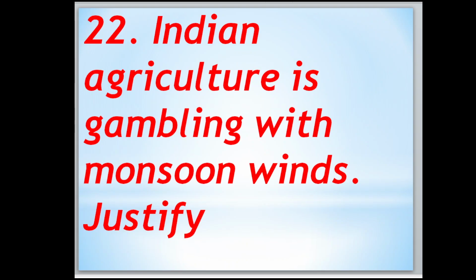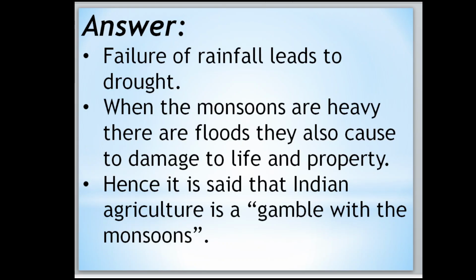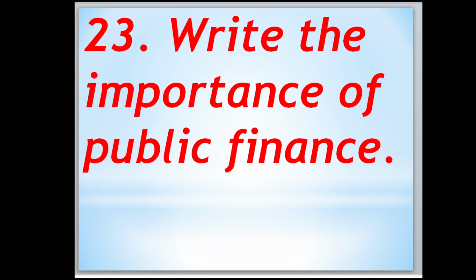Indian agriculture is a gamble with the monsoon winds. Justify. Failure of rainfall leads to drought. When the monsoons are heavy, there are floods. They also cause damage to life and property. Hence, it is said that Indian agriculture is a gamble with the monsoons.